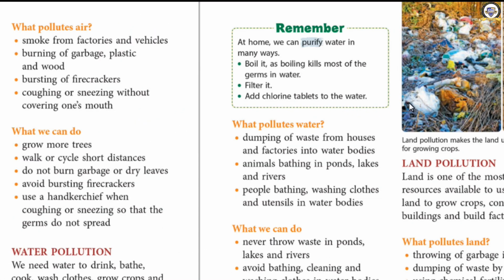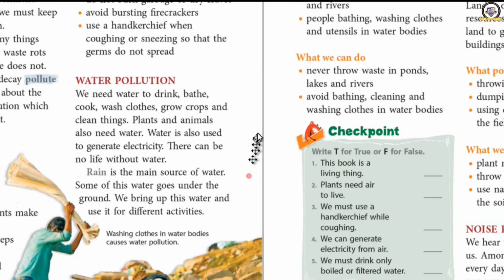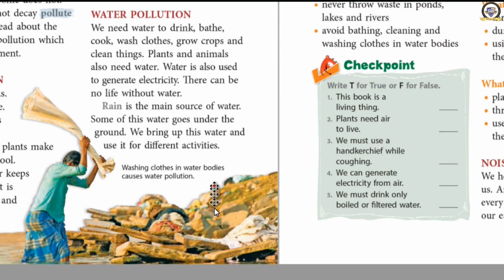Okay. Now let us see why the water gets polluted. How is water getting polluted? There are 3 ways. Mainly there are 3 ways for water pollution. What are they? Dumping of waste from houses and factories into the water bodies. See, these types of waste have been thrown in the water bodies. You can see this, what is the person doing?